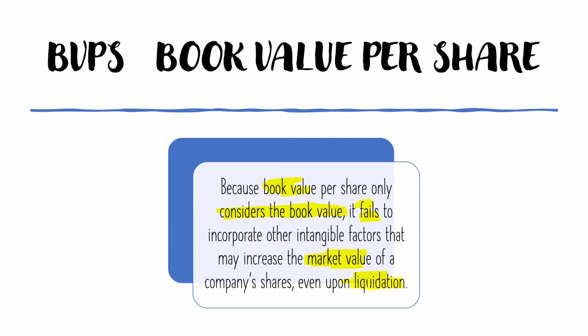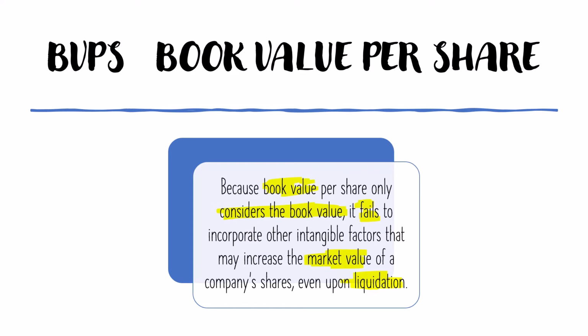So the book value fails to incorporate these values. If a company is having a good brand value, then its market capitalization can be quite higher than its book value. For example, Jaguar cars, Puma, market capitalization is quite higher than the book value, as book value fails to incorporate other intangible factors.